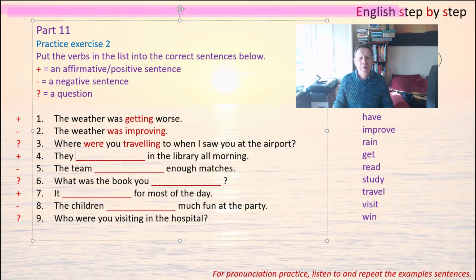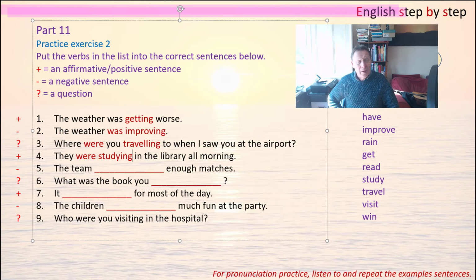Number 4 is an affirmative statement. So it's with they. So it must be they were. And then it's about a library. So we need to use study. And then the present participle is studying. They were studying in the library all morning.